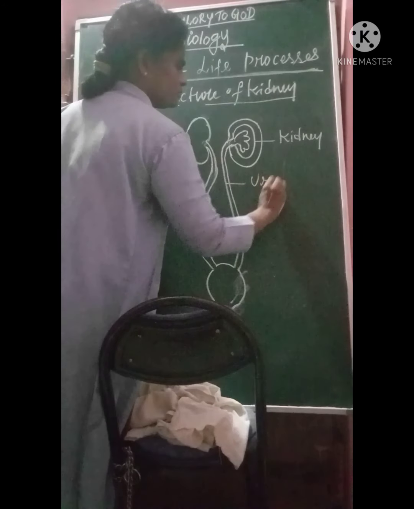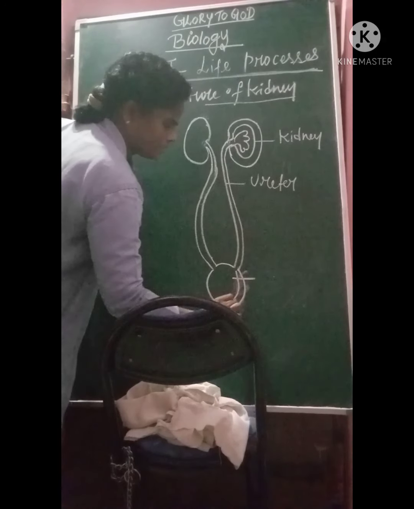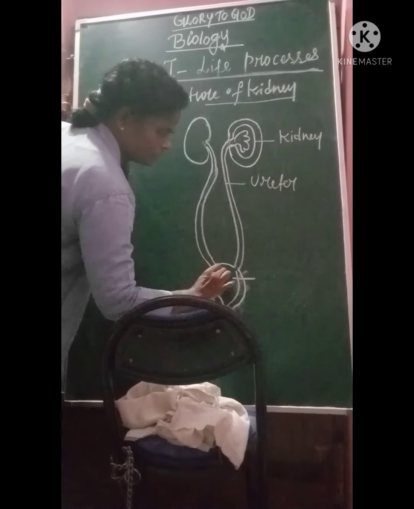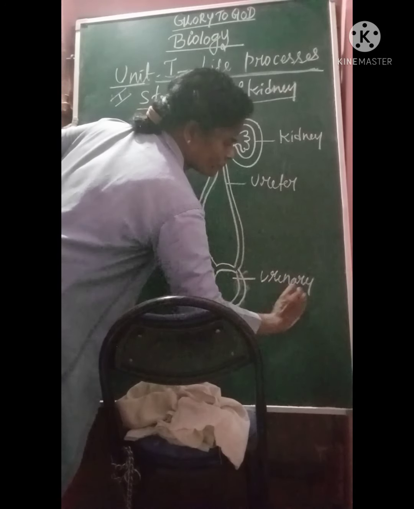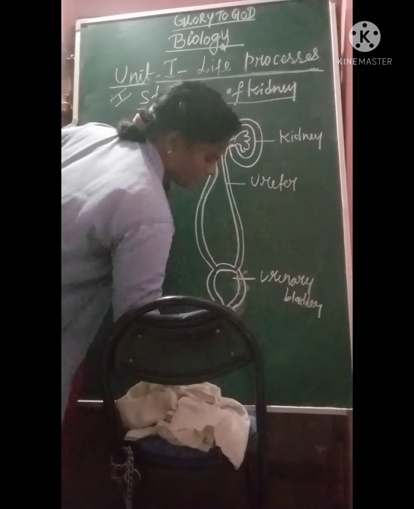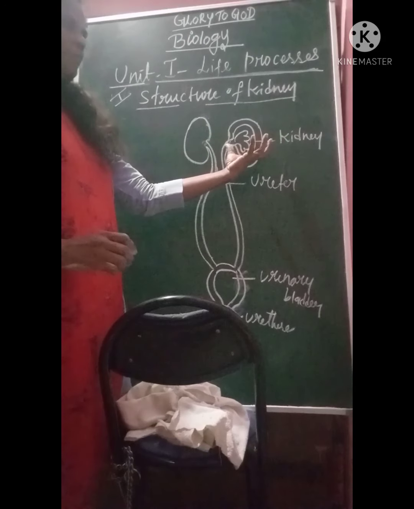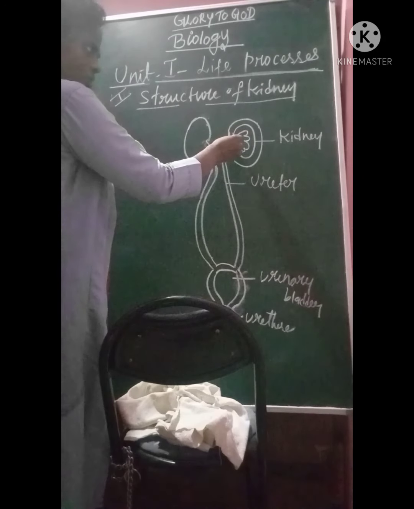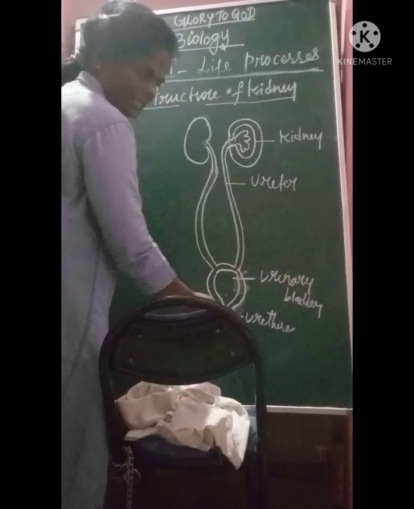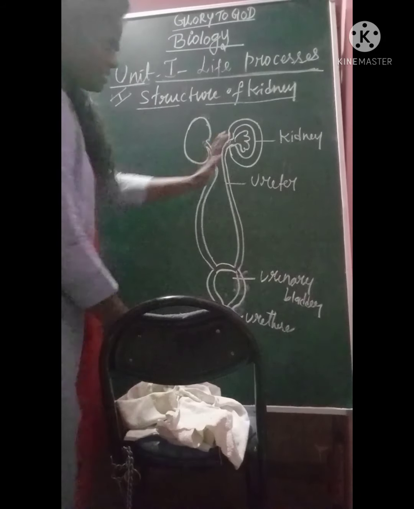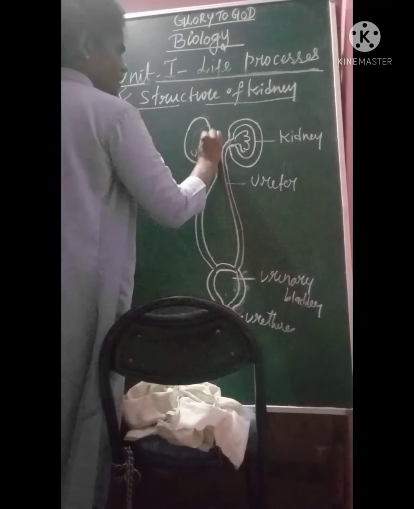This is the ureter, collecting the urine from the kidney. This is the urinary bladder, and then the urethra. So what happens? The urine is formed in the kidney and passes through the ureter and is stored in the urinary bladder. From the urinary bladder, through the urethra, it eliminates the urine. Even 6th standard children can understand this very nicely.